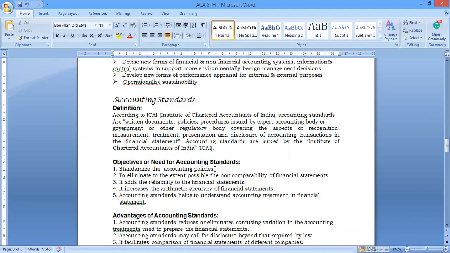So that is a major aspect. What is standardized? Basically, standardized means it is easy for the people to understand. Suppose I am giving any accounting information, for example a cash flow statement, fund flow statement, or financial statement itself. These are all the statements we disclose in a proper manner, meaning easily understandable.